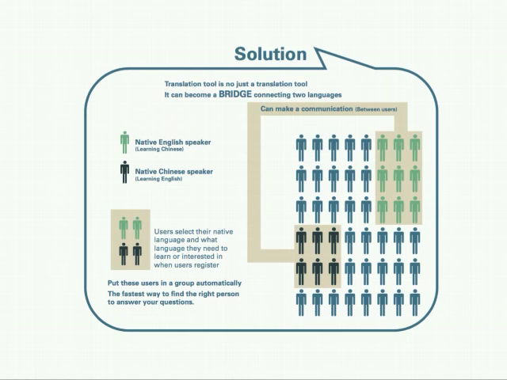For example, the native English speaker who is learning Chinese and the native Chinese speaker who is learning English. My application is able to put these users in one group automatically, and all users are able to ask questions in this group. So this is the fast way to find the right person to answer your questions. So after this, the translation tool is not just a translation tool. It can be a bridge connecting two languages.